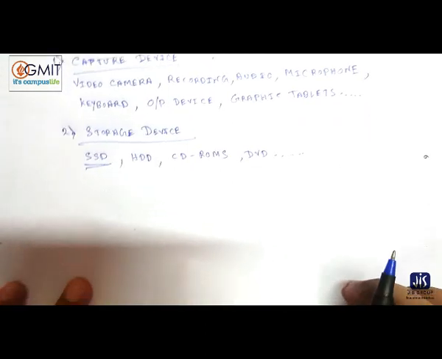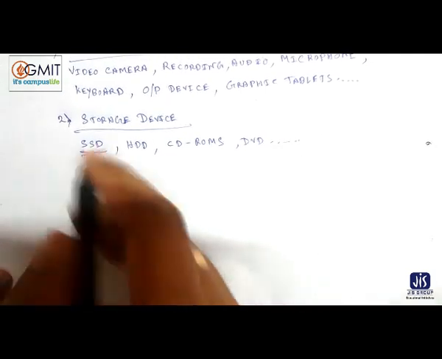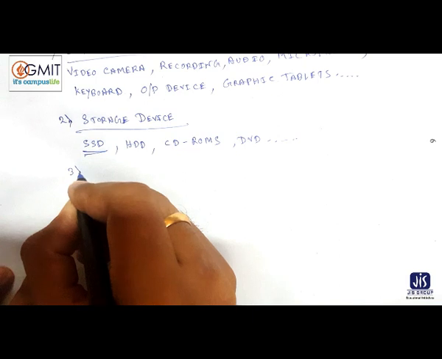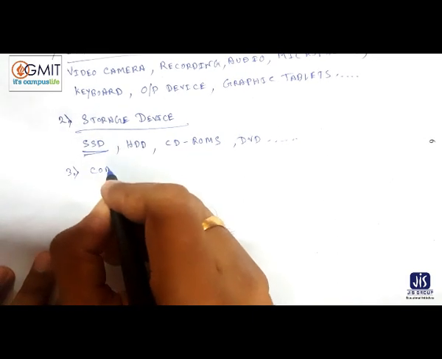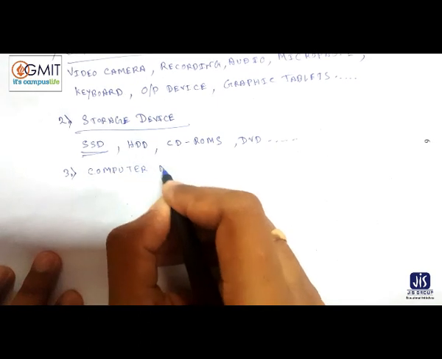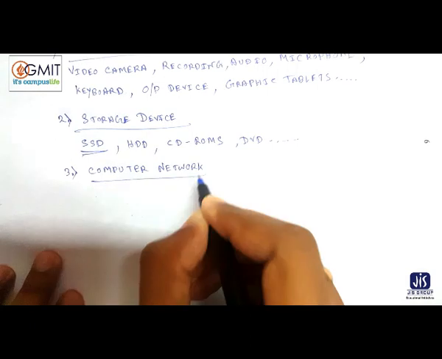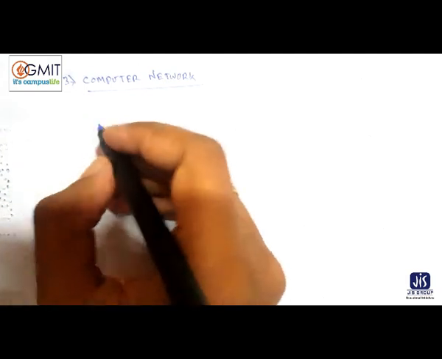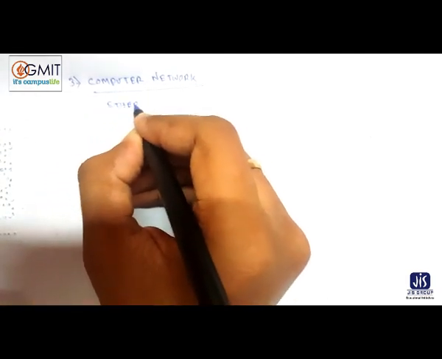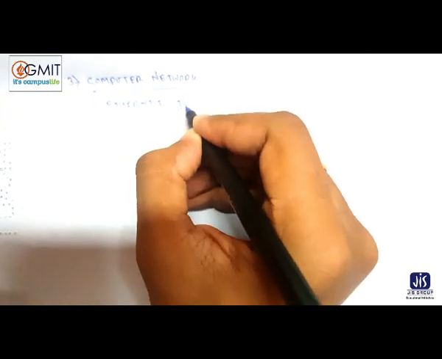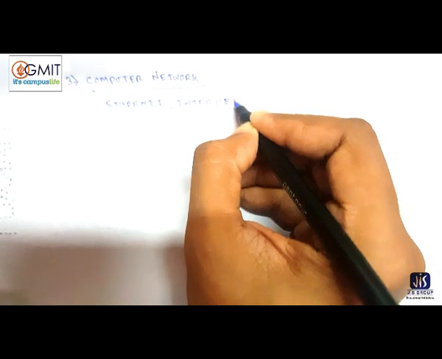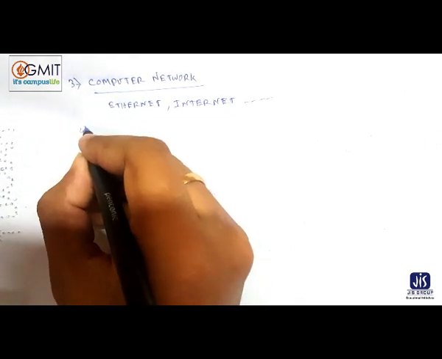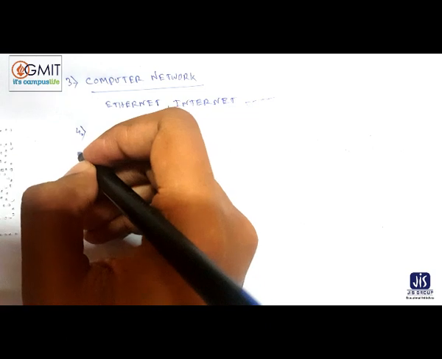Then number three, computer network. Inside computer network, we can say Ethernet, token ring, internet, etc. And number four is computer system.